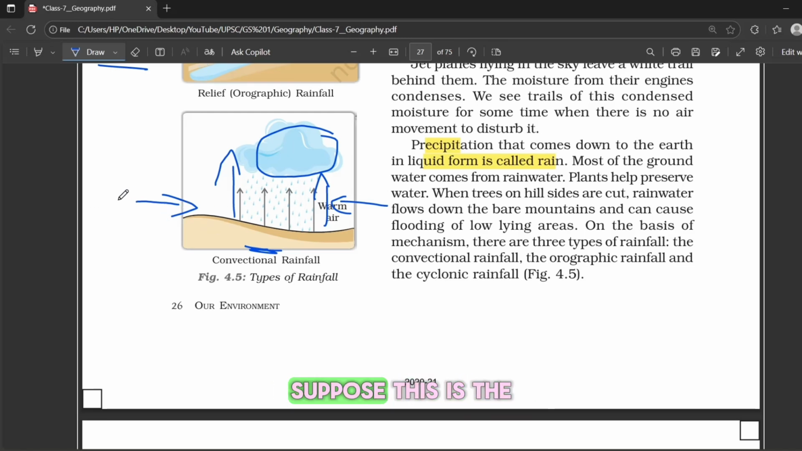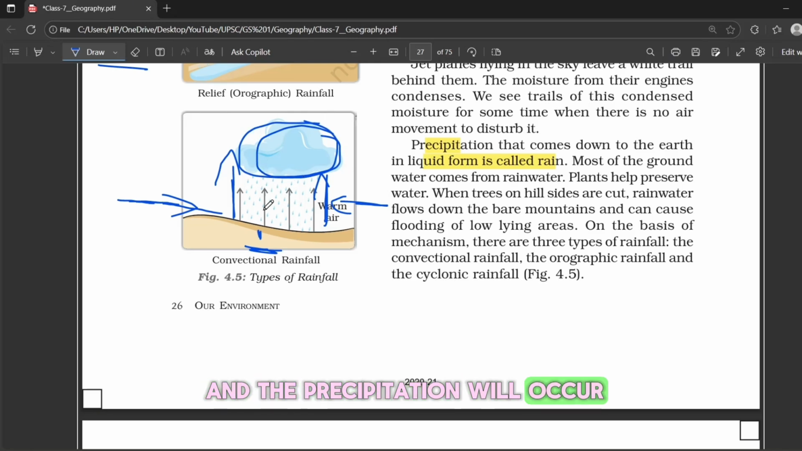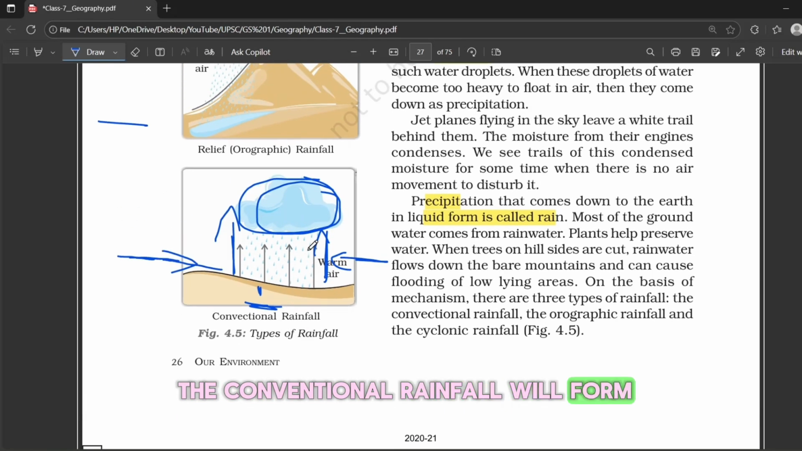Suppose this is the moist air coming in this direction. In the equator region there is high heat, right? When it meets the high heat, it rises, right? When it rises, it forms clouds here, and precipitation will occur. Okay, this is how convectional rainfall forms.